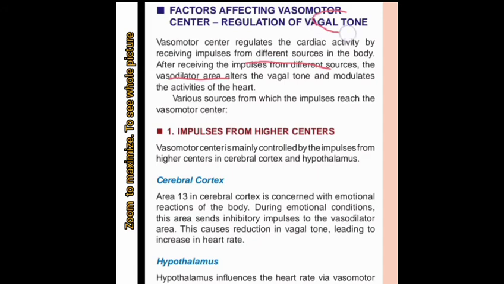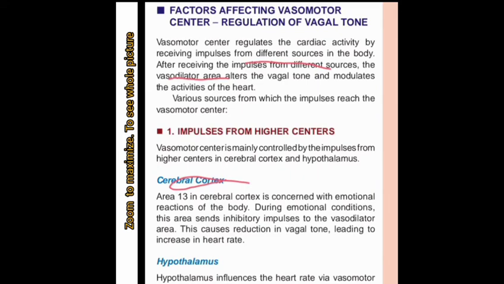The vasodilator area is responsible for the vagal tone, so it alters the vagal tone and modulates the activity of the heart. In this way, the main source responsible for vagal tone regulation is the cerebral cortex.